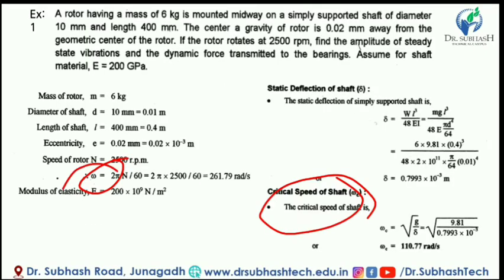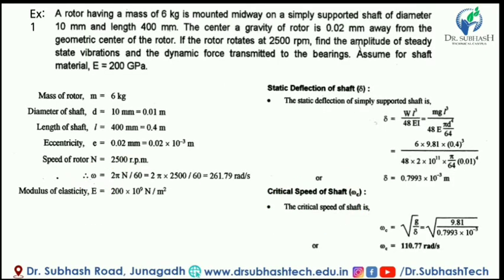First of all, omega is the rotational speed of the shaft. Here the rpm is given, so we know how to find the angular velocity: omega equals 2 pi N upon 60. Putting the value of N as 2500, we get omega as 261.79 radian per second. Now omega is found.